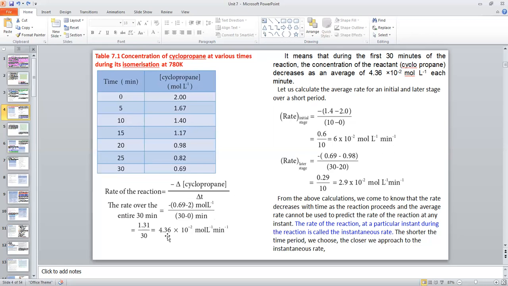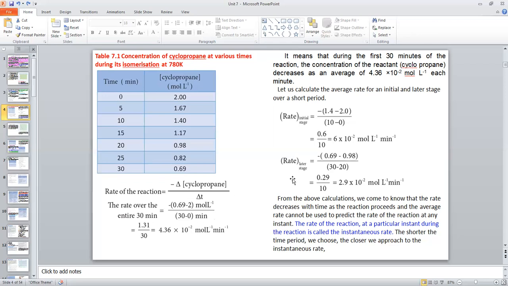Compare this value and the earlier value. Here also 10 to the power minus 2, here also 10 to the power minus 2. Here this value is 4.36, here it is 6. That means the average rate at the initial or starting stage is higher.